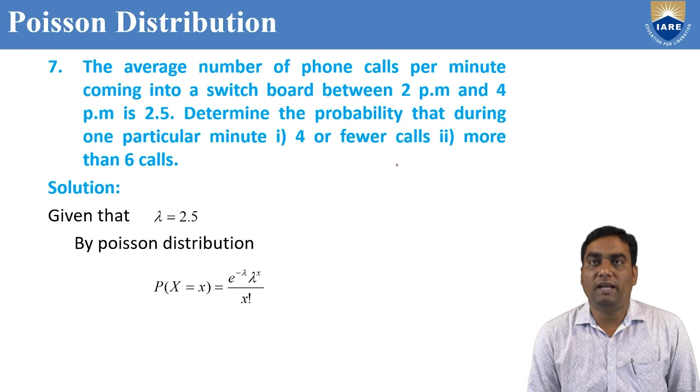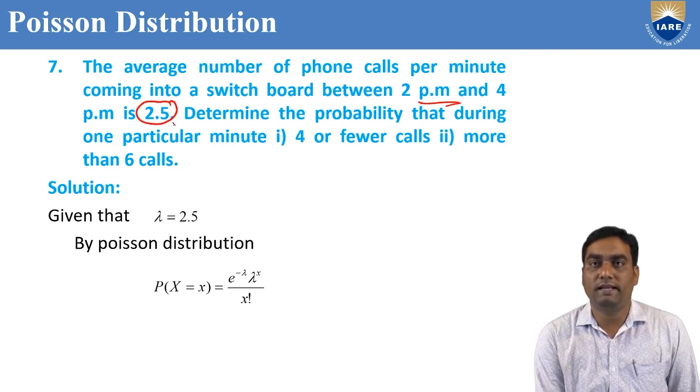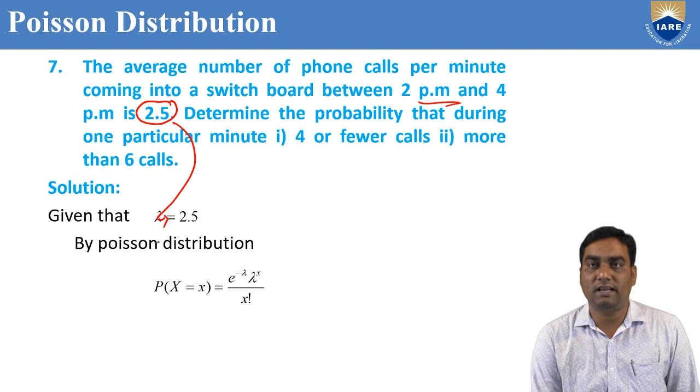And another problem: the average number of phone calls per minute coming into a switchboard between 2 and 4 p.m. is 2.5. The average number of phone calls, lambda, is directly given.